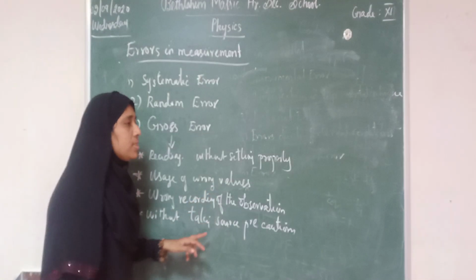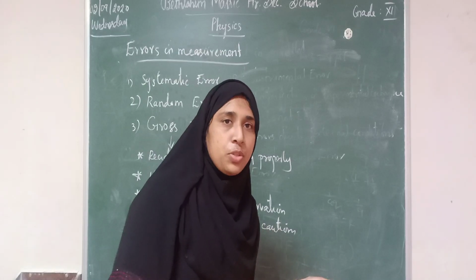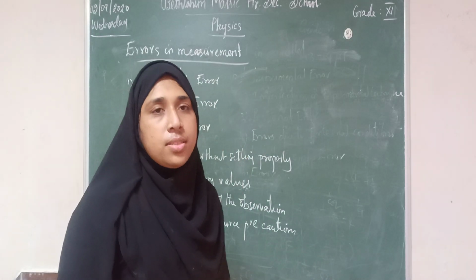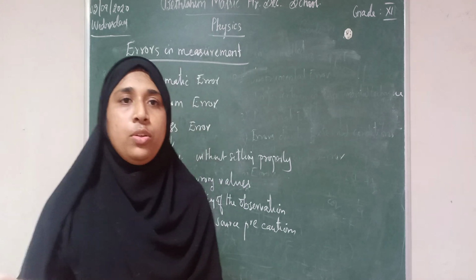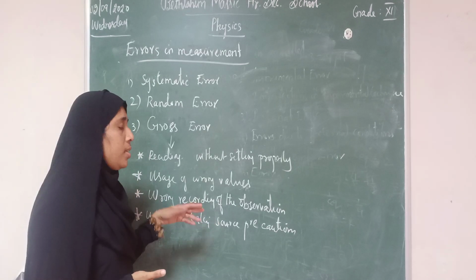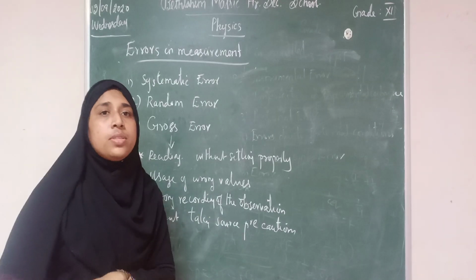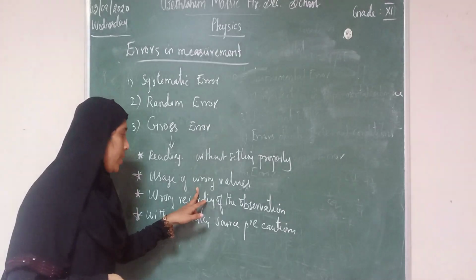Usage of wrong values means, instead of using the correct value, you may substitute a wrong value. For the gravitational constant, you should use 6.6 into 10 power minus 11 newton meter squared per kg squared. That value you have to use. Instead, you may use another constant, and then the error will occur throughout the experiment.